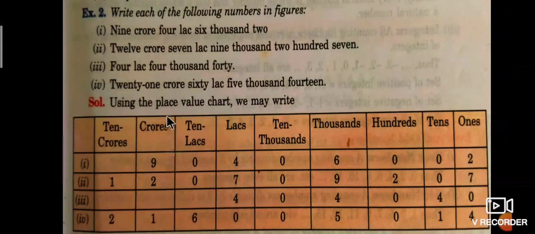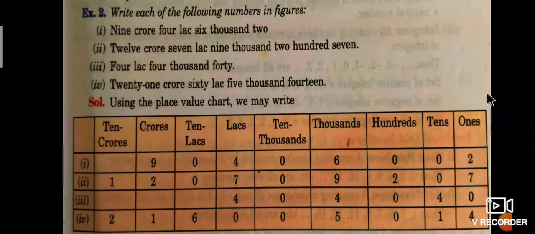21 crores, 60 lakhs, 5,000s, 14. Like that, students. You understood how numbers will be filled in the place value chart, and also how they are written in words. Okay, after this one we shall move on.